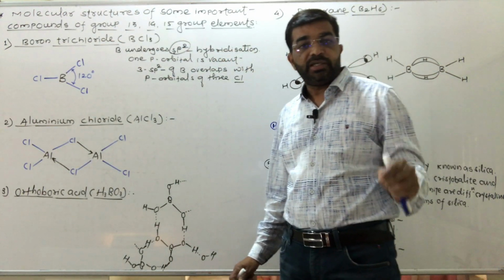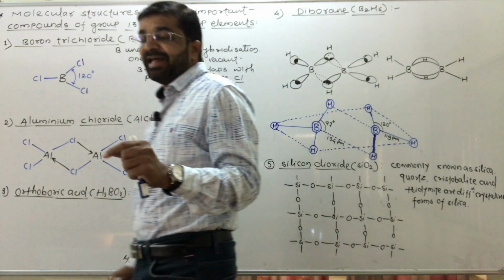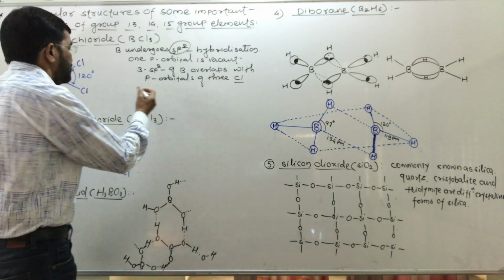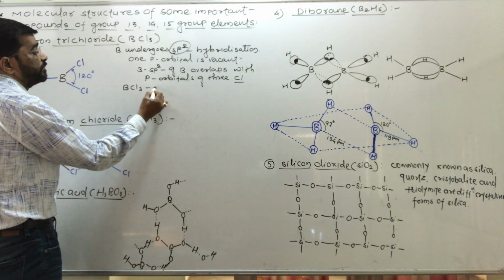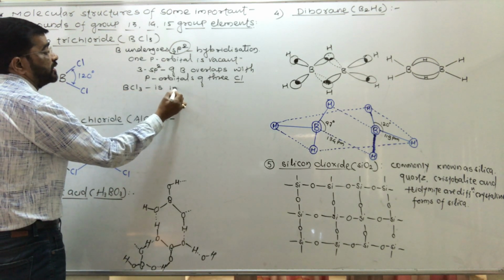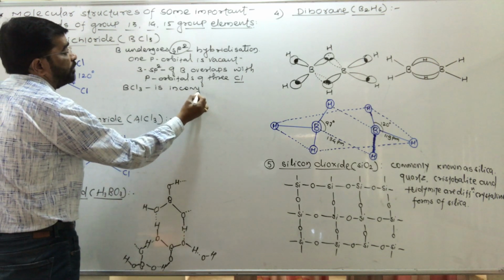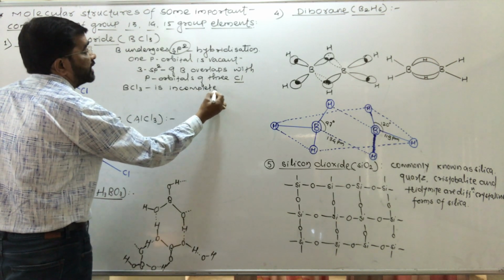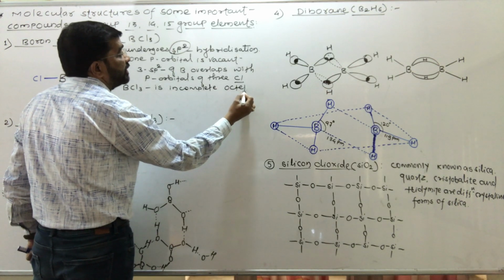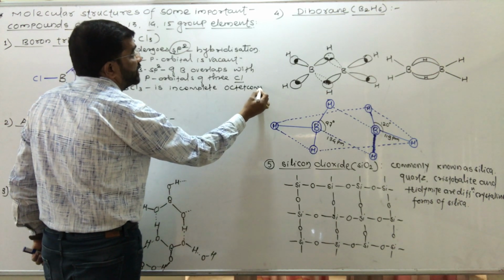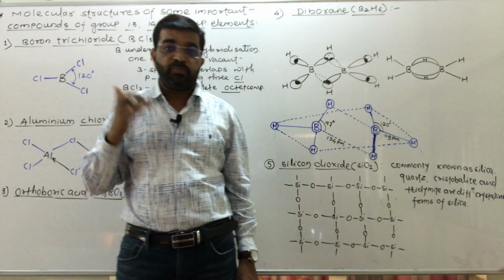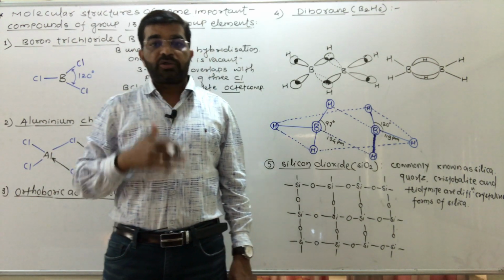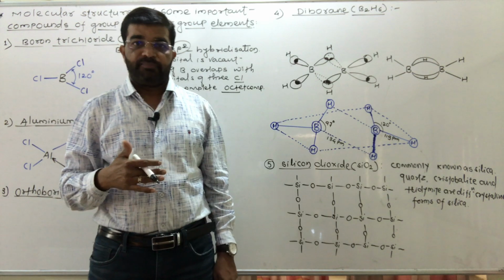And here one point you have to remember, that boron trichloride BCl3 is an incomplete octet compound. So the octet of boron, which is the central atom in BCl3, is not completed.